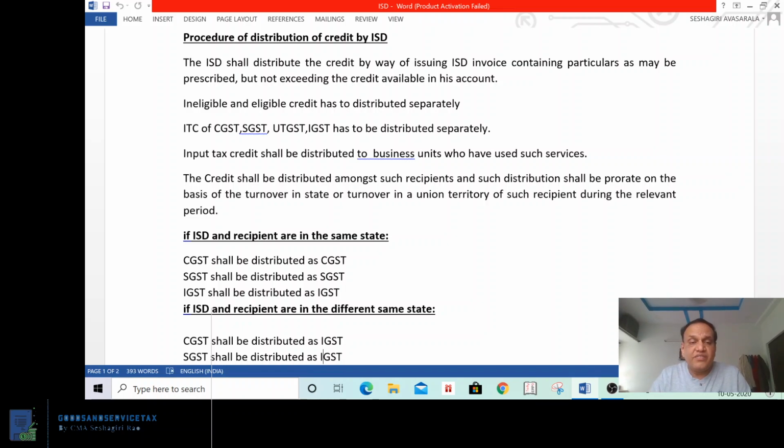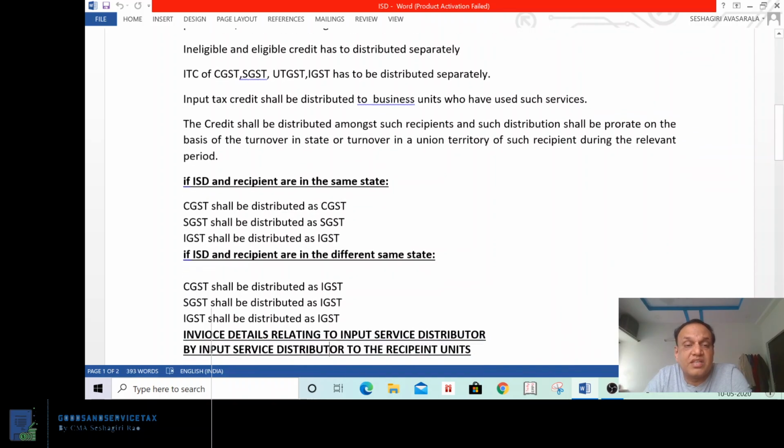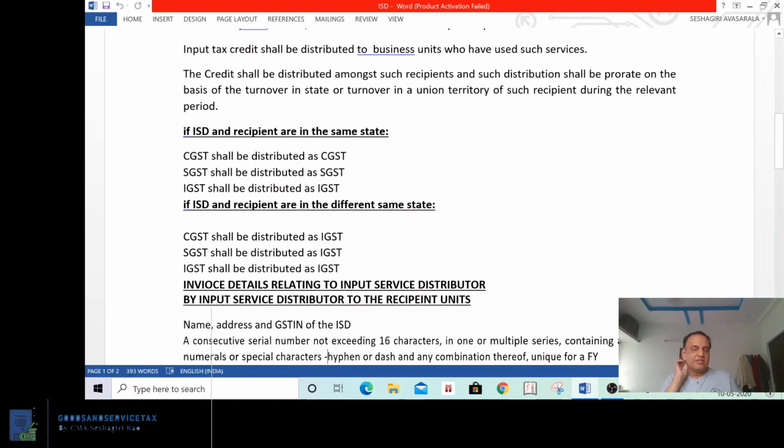If ISD and recipient are in the same state, the manner of passing the credit is this: CGST credit shall be passed as CGST credit, SGST credit shall be passed as SGST credit, and IGST credit shall be passed as IGST credit. That means if ISD and recipient are in the same state, they can pass the same credit as it is: CGST as CGST, SGST as SGST, IGST as IGST.